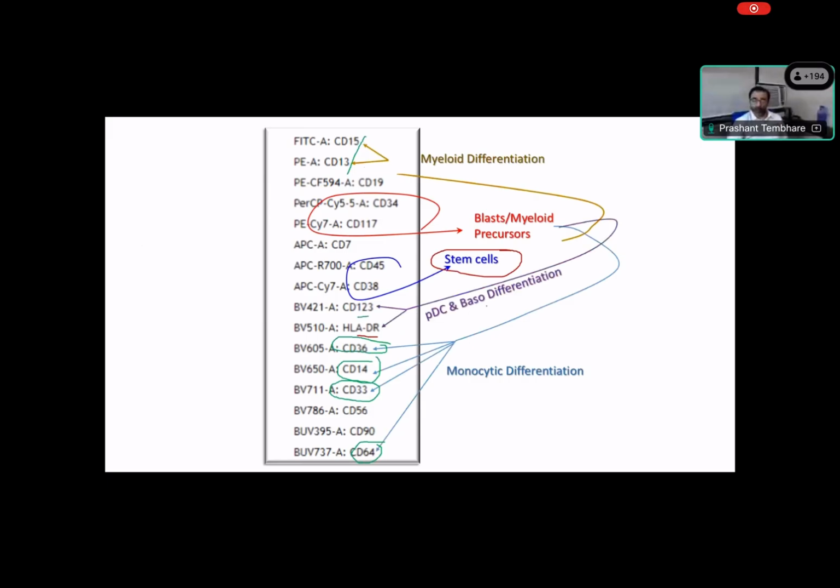CD123 and HLA-DR are used for BDC and basophil differentiation, because CD123 is strongly expressed in all these cells, but HLA-DR is only expressed in dendritic cells and it is negative for basophils. So using this combination, we can identify BDC, that is plasmacytoid dendritic cells. CD123 and DR both are positive in BDC, but only CD123 is positive in basophils.